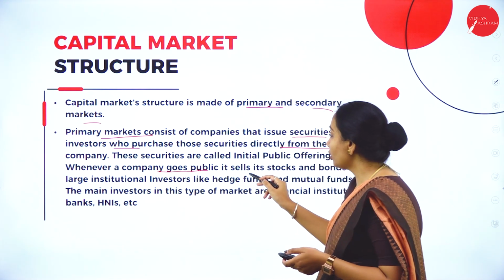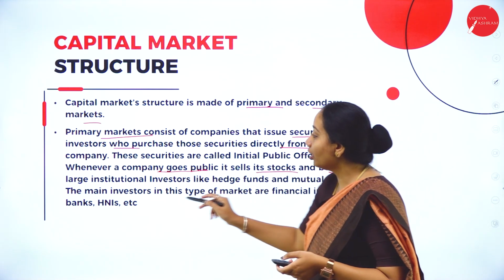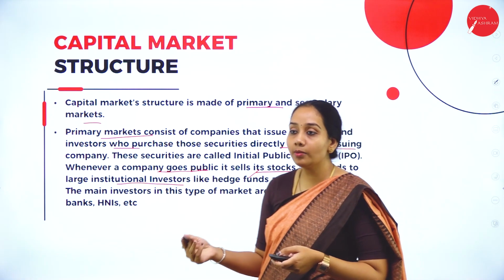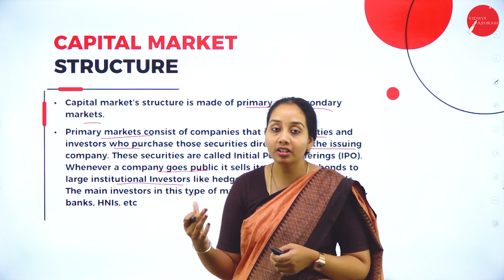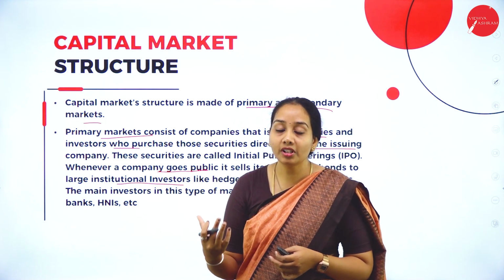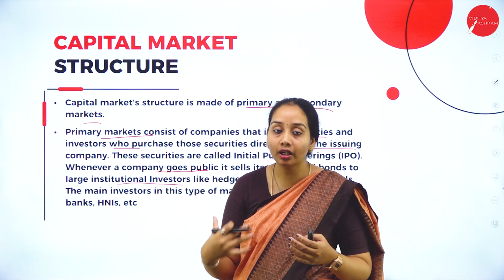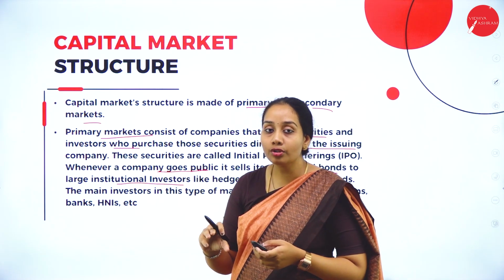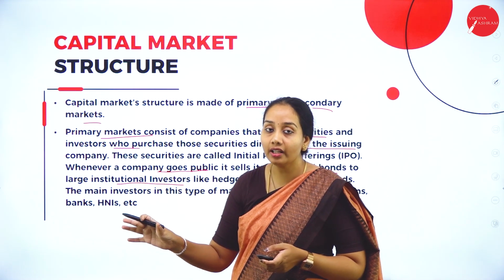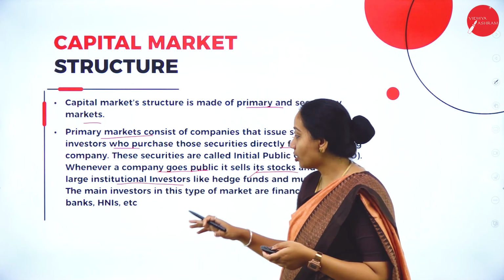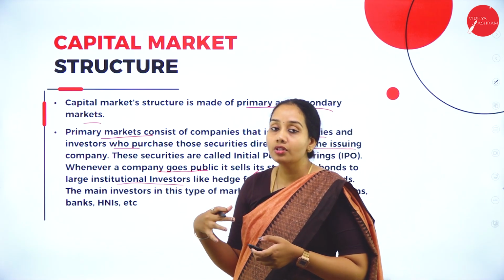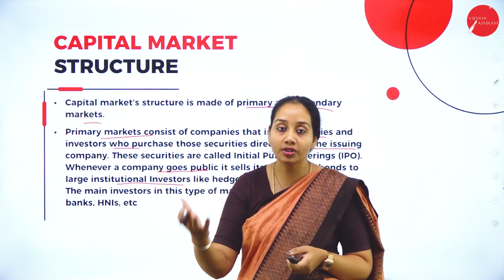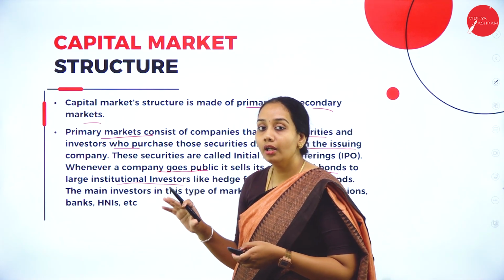When the company goes public, it sells its stocks and bonds to large institutional investors like hedge funds and mutual funds. Sometimes, if a company needs a high level of finance, it usually goes for IPOs to larger financial institutions like arbitrage institutions, hedge funds or mutual funds. They make a fresh issue of stocks, shares or debt instruments to the company. That is called the primary market.